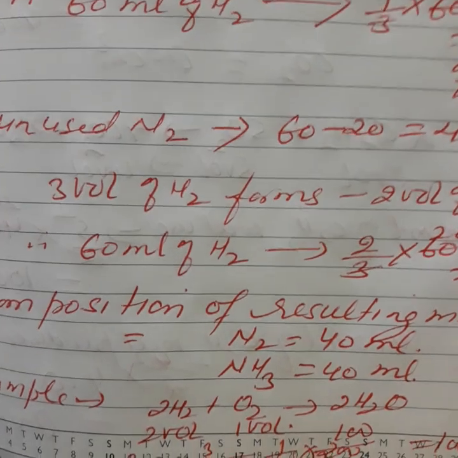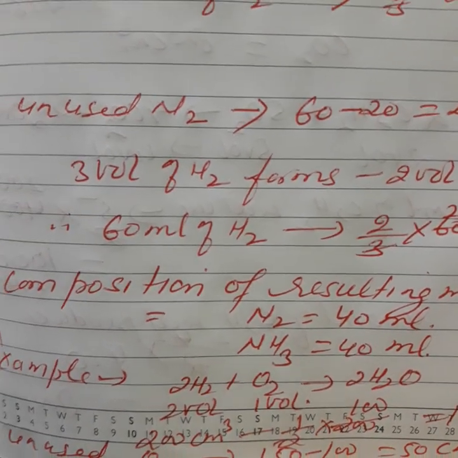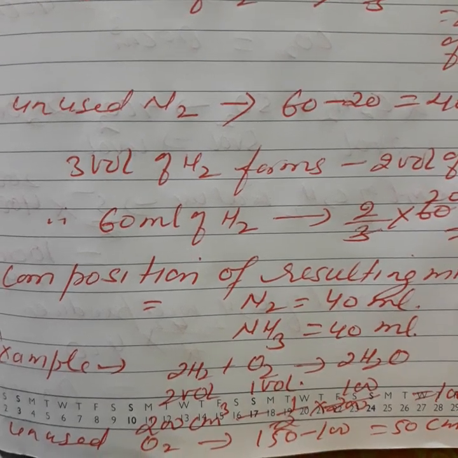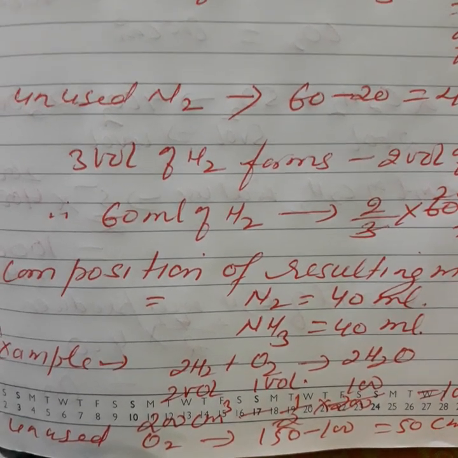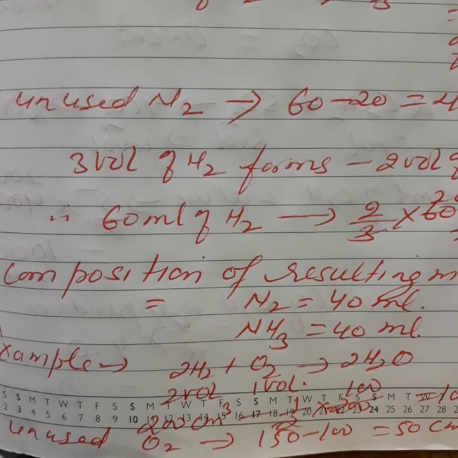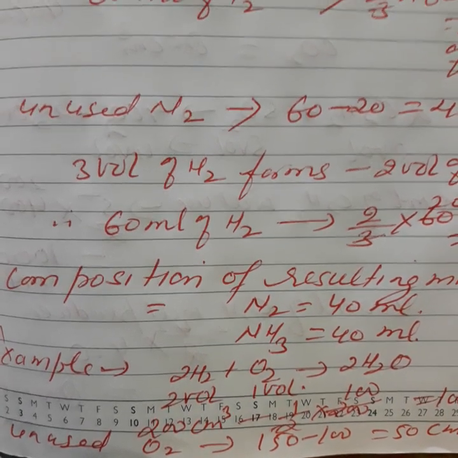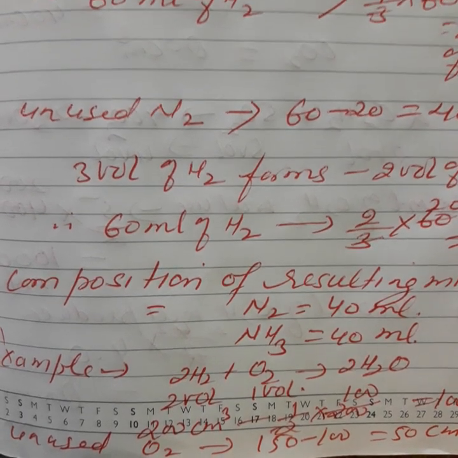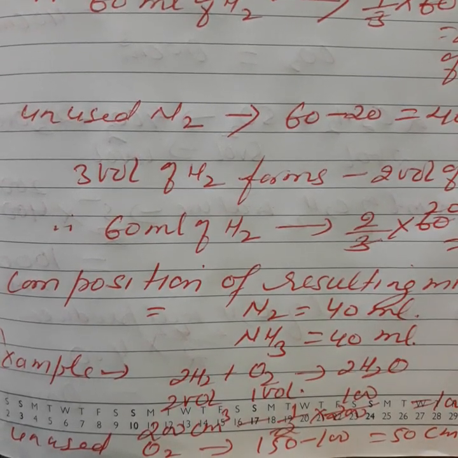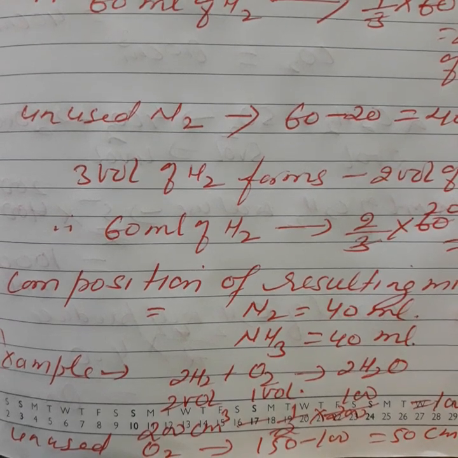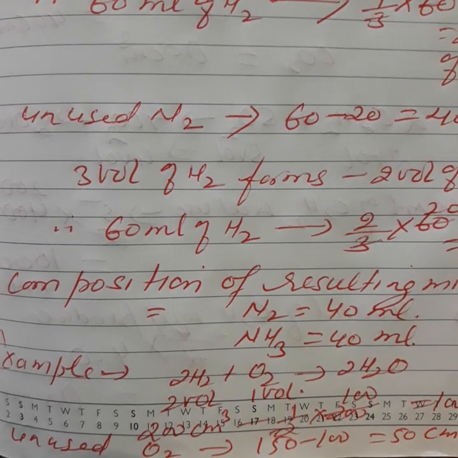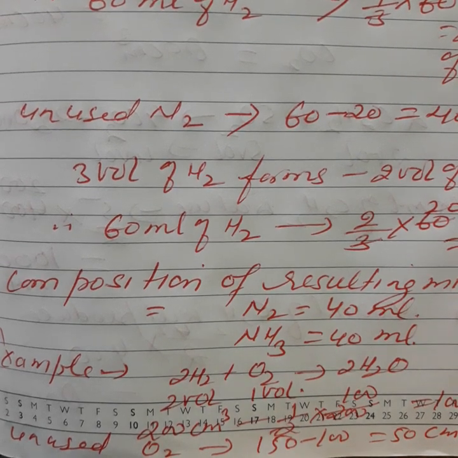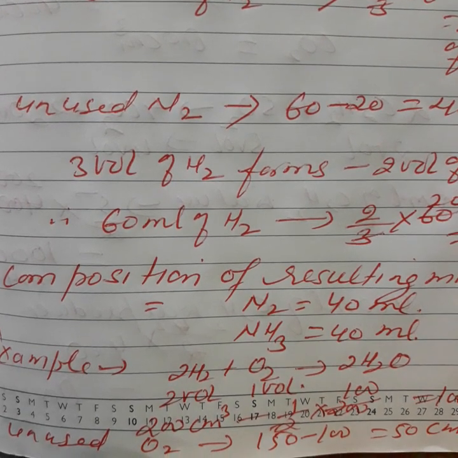Example number 2. Just see here, 2 volume of hydrogen reacts with 1 volume of oxygen to form, suppose, water. If it's steam then we can apply Gay-Lussac's law. If it is water we cannot apply it here. So here the question is: 200 centimeter cube of hydrogen and 150 centimeter cube of oxygen are mixed and ignited. What volume of oxygen remains unreacted?